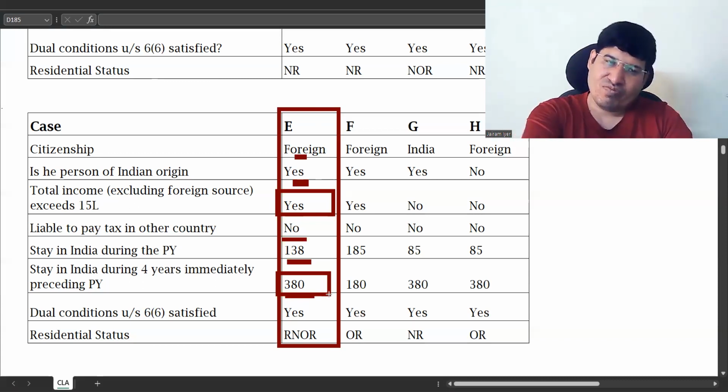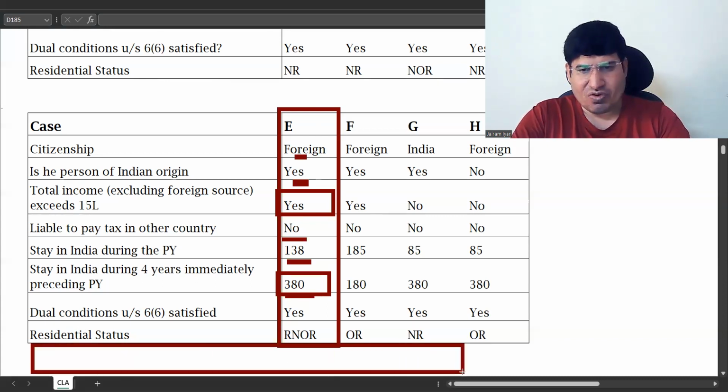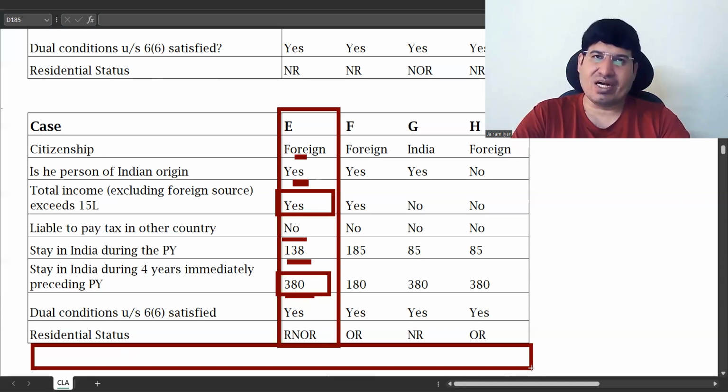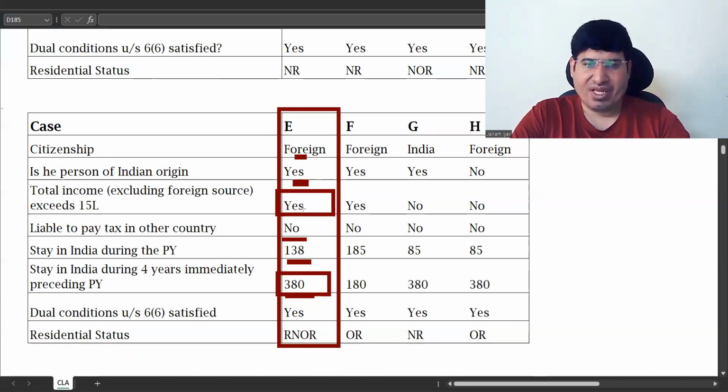For this to be a complete problem, you need one more thing. They've given a person of Indian origin, total income. Has he come on a visit to India? Yes, no. That one more line is required. Otherwise, you have to go for the assumptions. In your exam problems, you will be given all details. So this is a person of Indian origin who is on a visit to India. Yes is there.